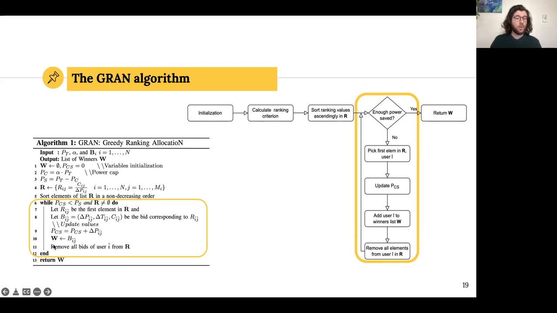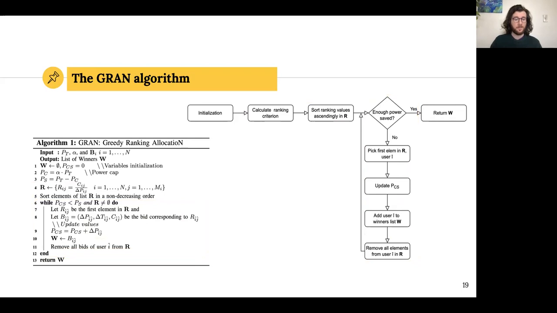After that, all the other bids from this user are removed, and this is just to make sure that only one temperature change is executed, as we have seen in our constraints before. Then we return the list of winners. Obviously, we go through the loop until we have satisfied the power saving requirement.